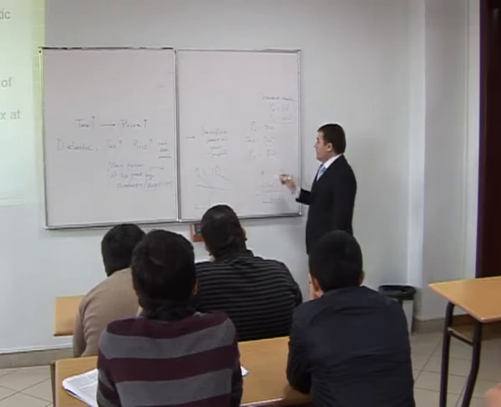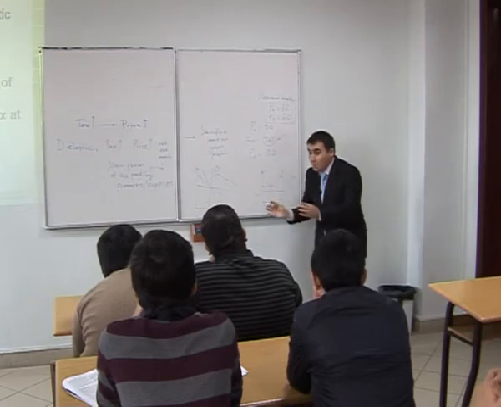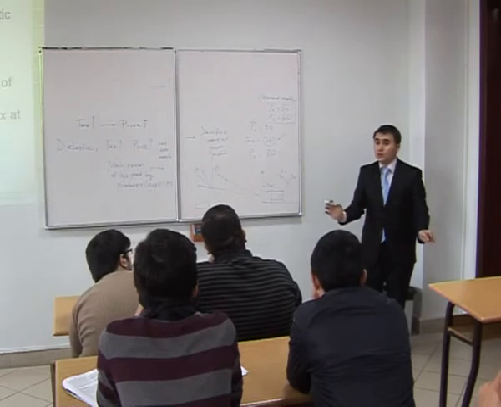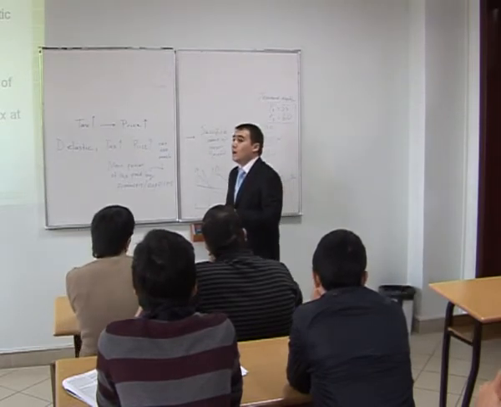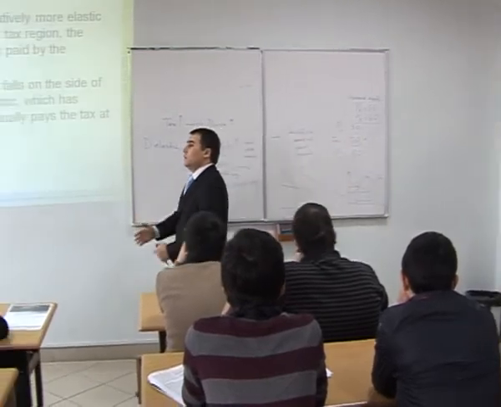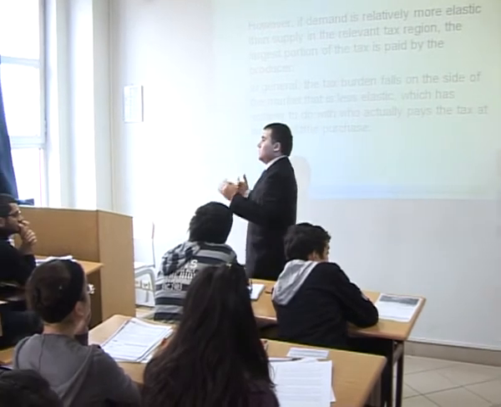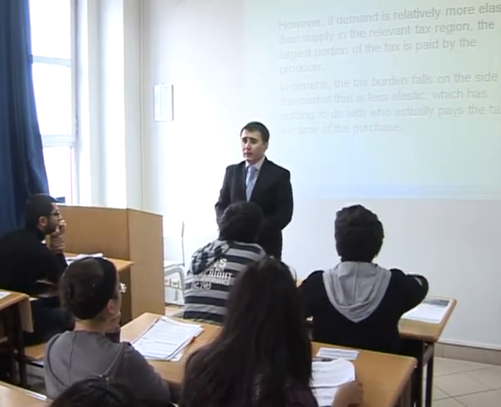It means that there's 30 units of new tax, and the main portion of this tax is paid by producers. Okay? Why? Because demand is very elastic. If the supply shifts to the left too much, and because of this demand decreases too much, then it means that there will be a problem.